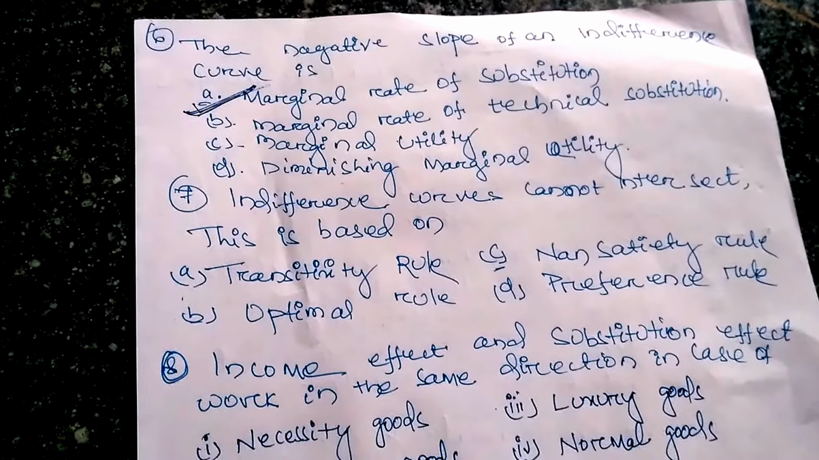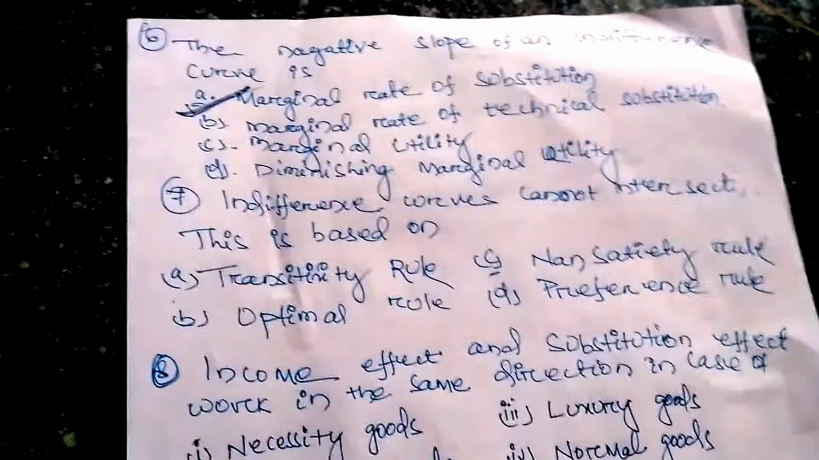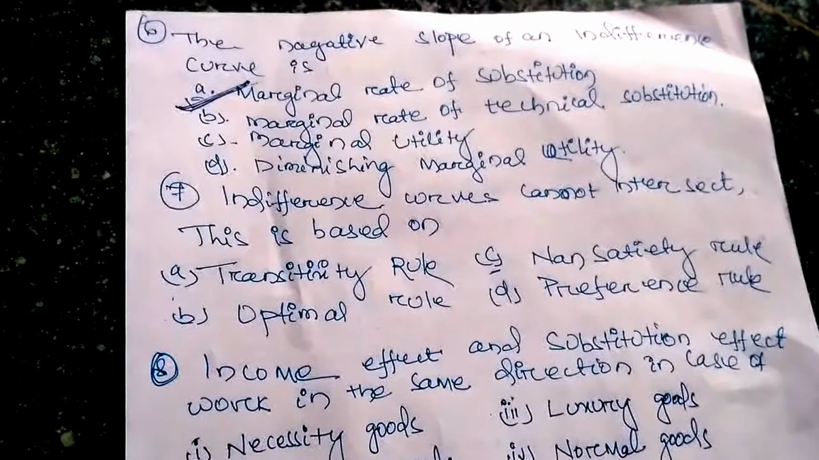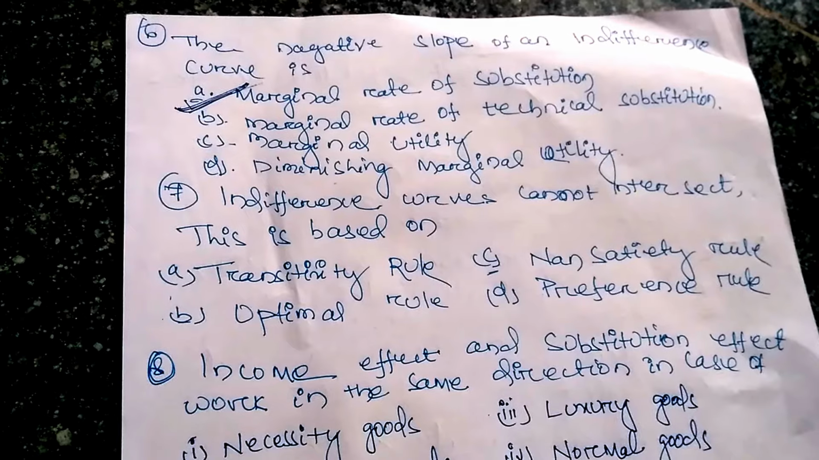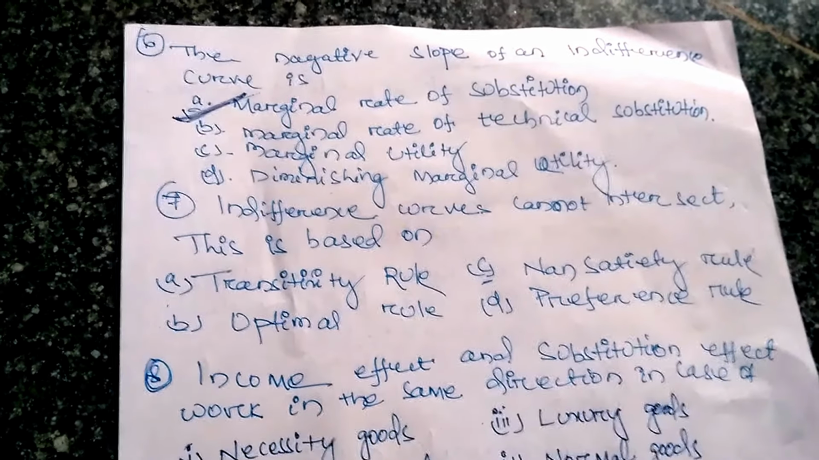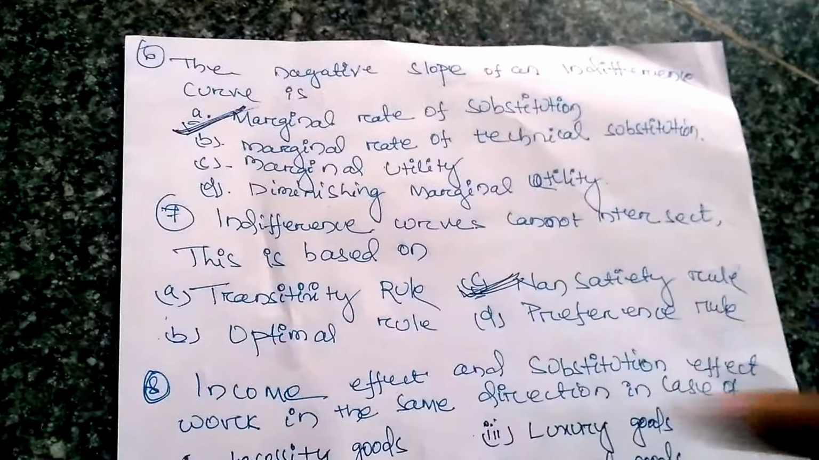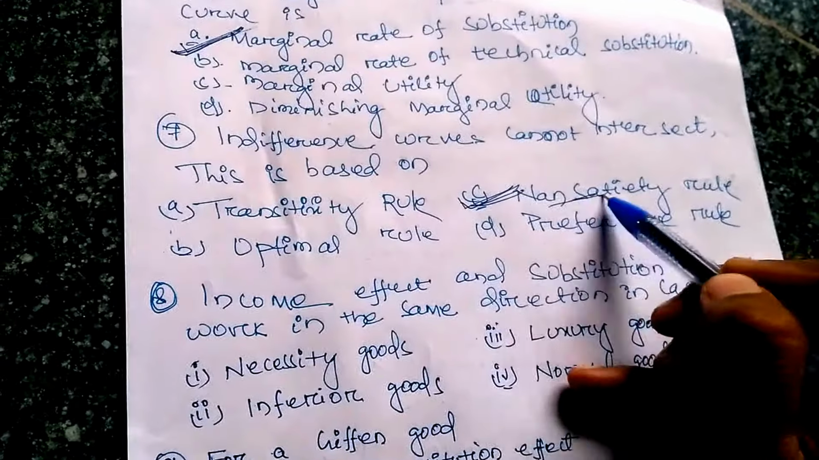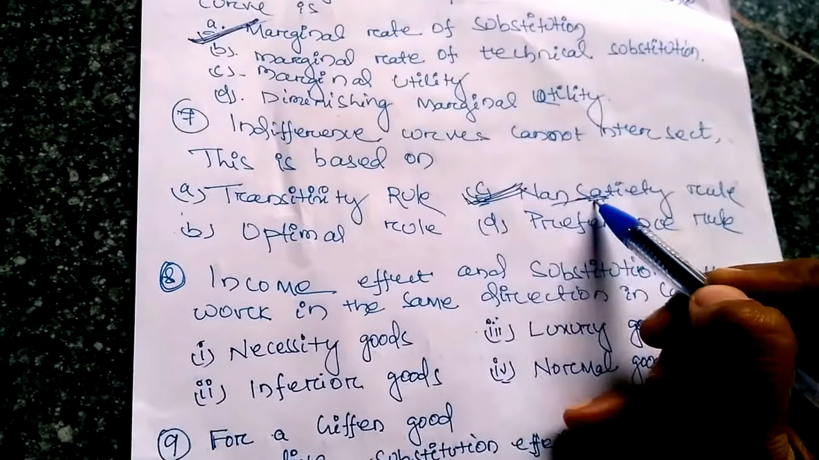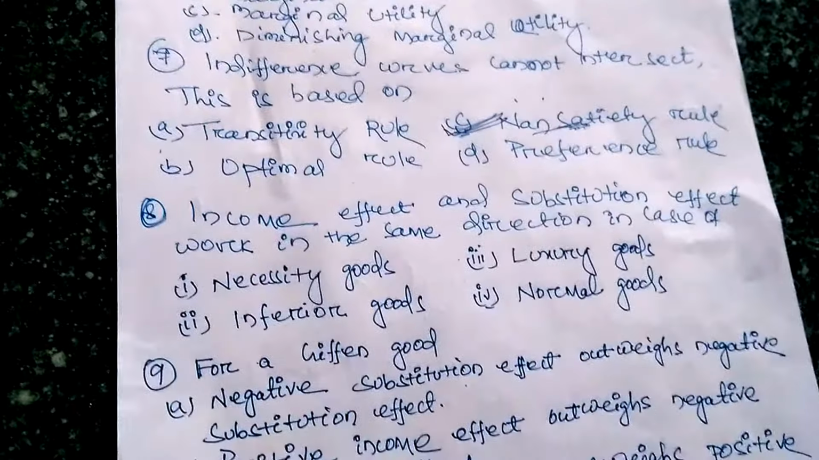Then, indifference curves cannot intersect. You have to remember the properties of indifference curves. Fourth property: two indifference curves can never intersect each other. Why? Because of the non-satiety rule. It is a very important question. You have to remember this particular word, non-satiety. Because of the non-satiety rule, two indifference curves cannot intersect each other.